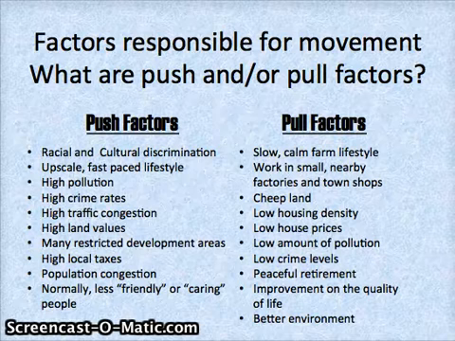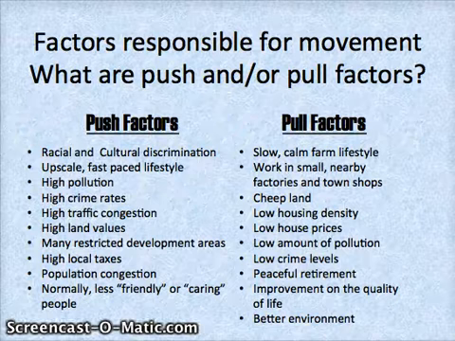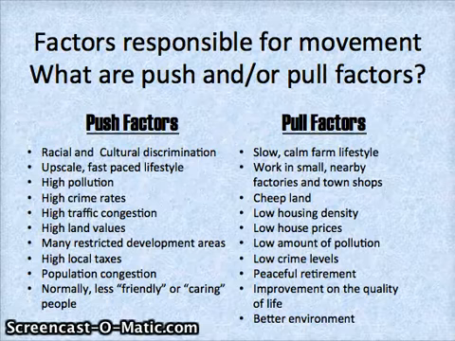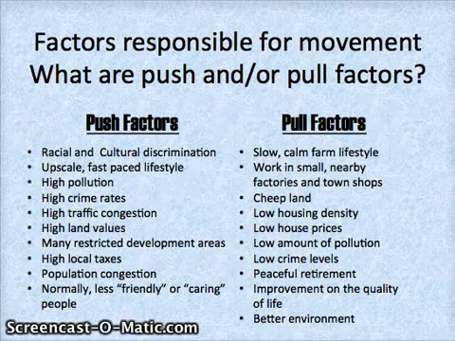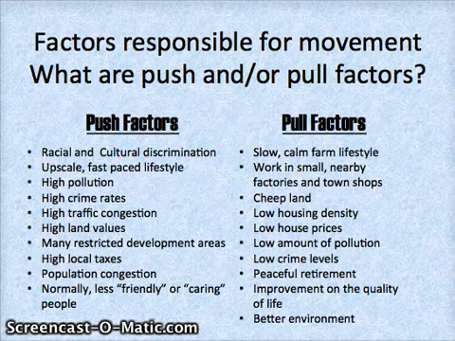However, today, most of those factors are not apparent. Some of the more common push factors of today include high land values, restricted sites for development, high local taxes, population congestion, and pollution. Some pull factors include cheap, available land, clean surroundings, quiet surroundings, and the easier ability to settle down possibly for retirement or to raise a family.